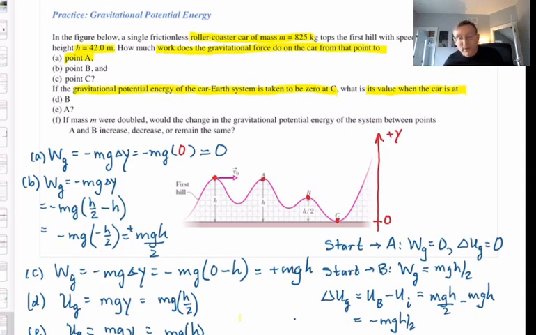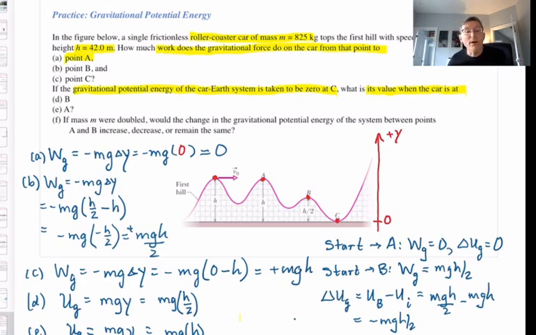Why don't you try checking that for yourself for the car going from the start point to point C? What was W grav? And what is delta U grav between the start point and point C? And convince yourself that W grav will equal negative delta U grav.